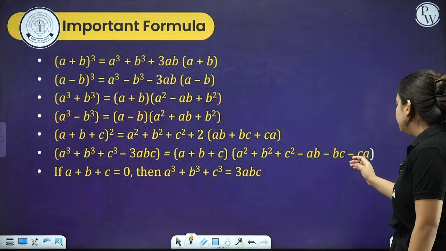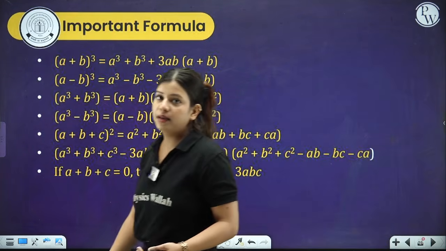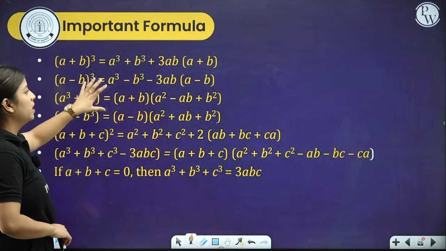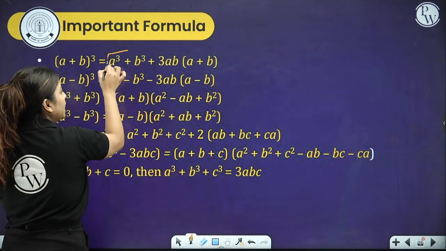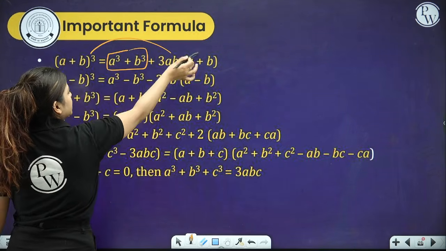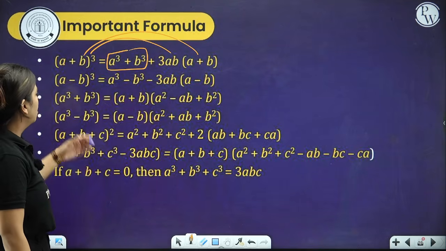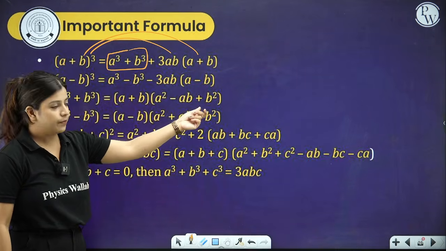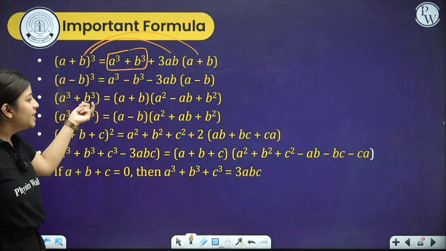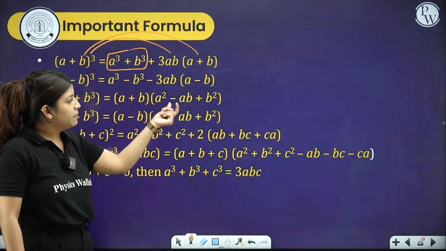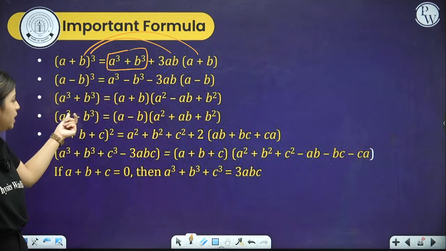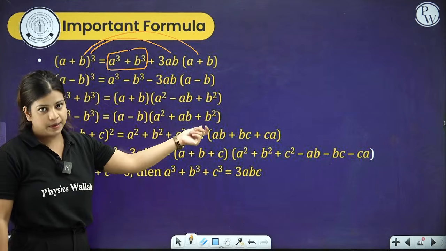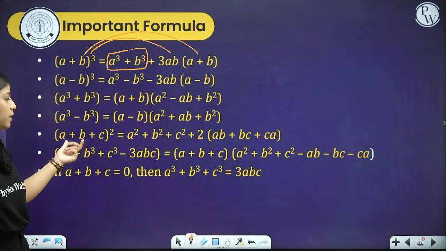Here are certain more important formulas that might help you. We have done (a plus b) whole cube, (a minus b) whole cube. Now if you have to find a cube plus b cube, just send each and everything to the left hand side. So for a cube plus b cube, you have (a plus b)(a square minus ab plus b square). For a cube minus b cube, you have (a minus b)(a square plus ab plus b square). For (a plus b) whole square, we have done that.